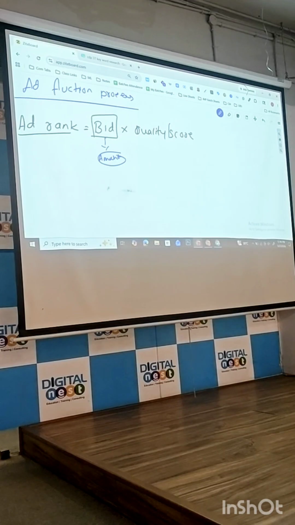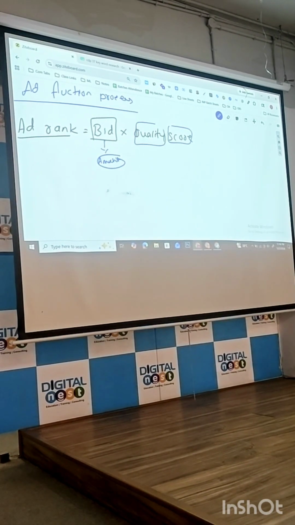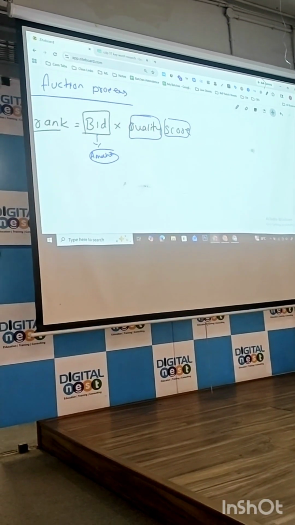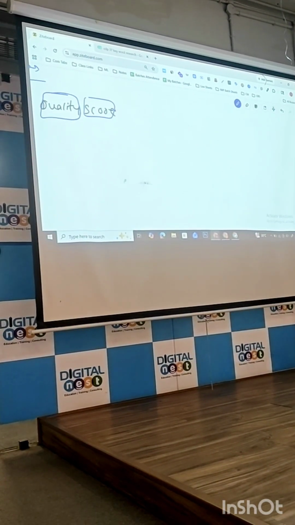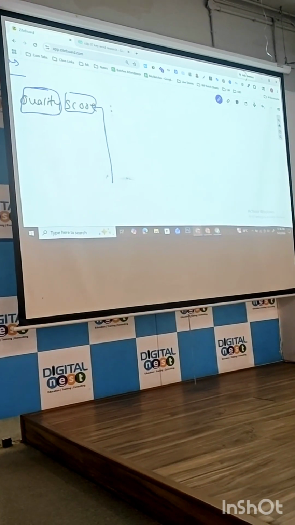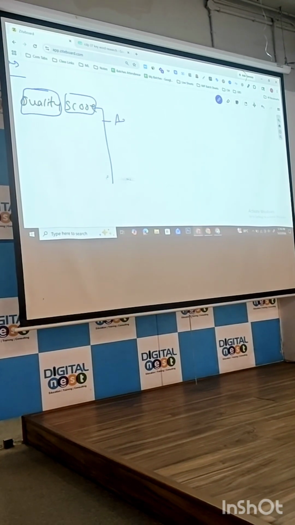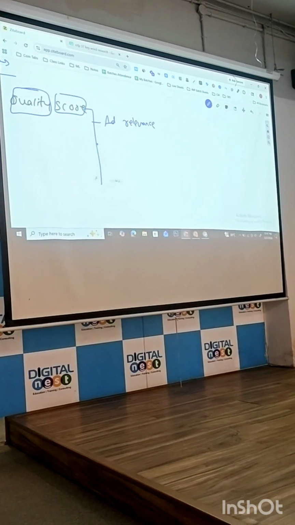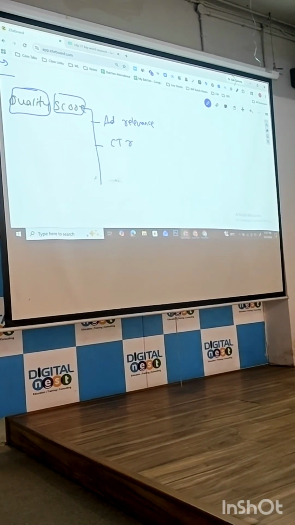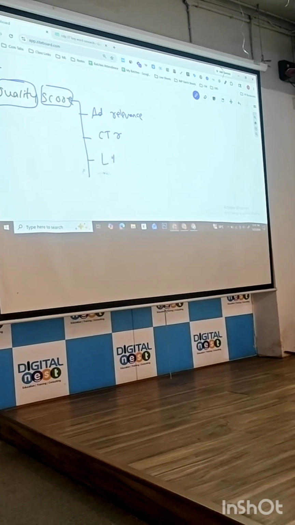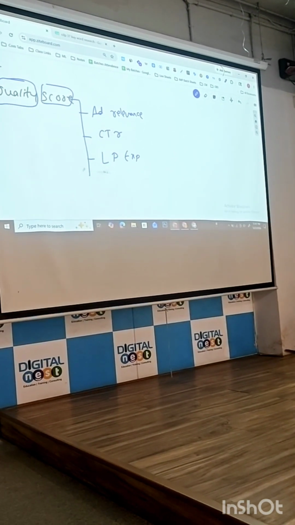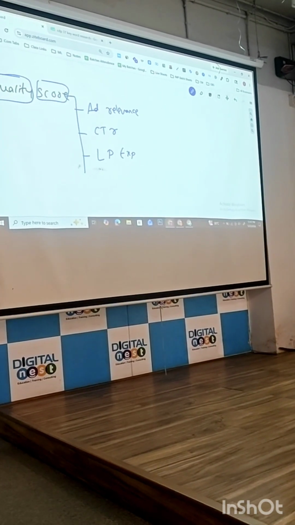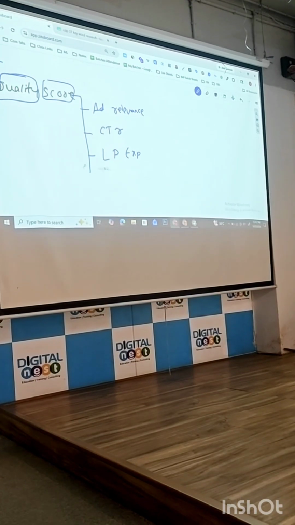What is the meaning of score? Marks. What is the meaning of quality? Quality, authority. So quality score is nothing but it depends on three factors. One is your ad relevance. Another is your CTR. Another is your landing page experience. Ad relevance, CTR, and landing page experience.